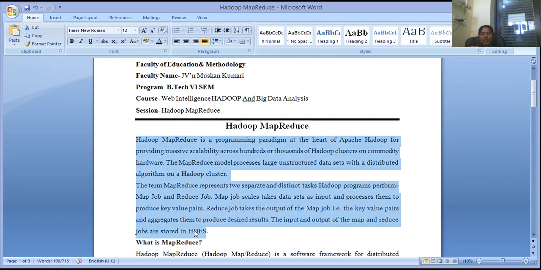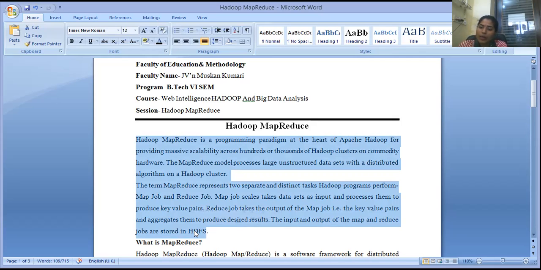Suppose you have a massive number of clusters and you have to make those clusters scalable. We can make clusters scalable, like adding one more cluster in which we add more data sets. So MapReduce is a model that processes large unstructured data sets with a distributed algorithm on Hadoop clusters.